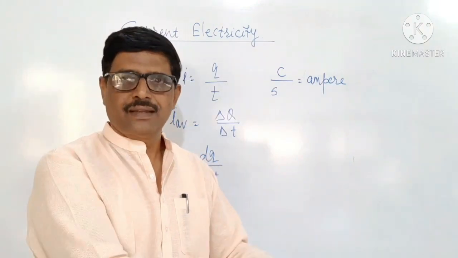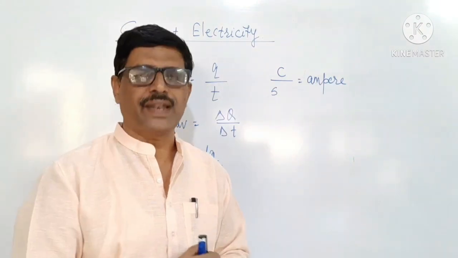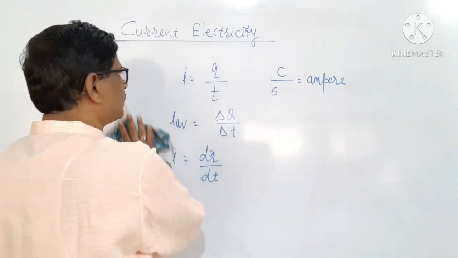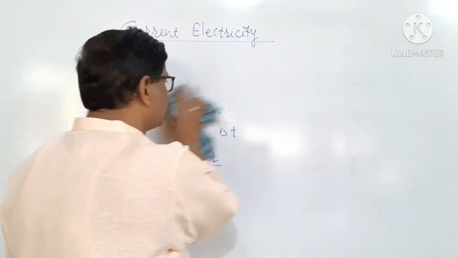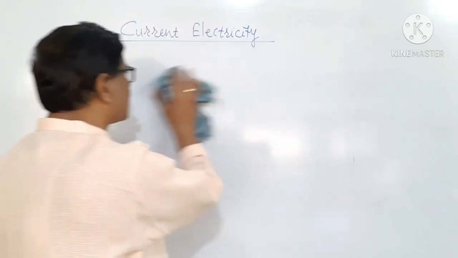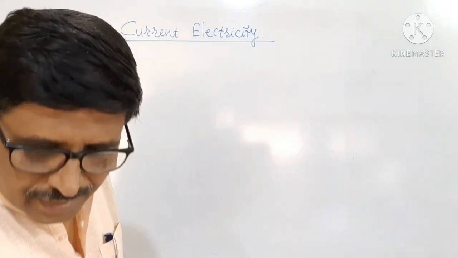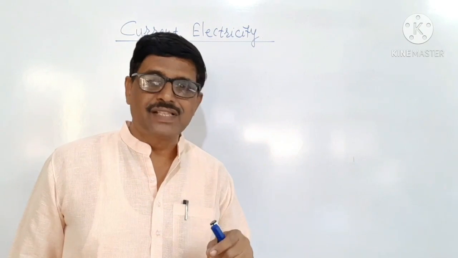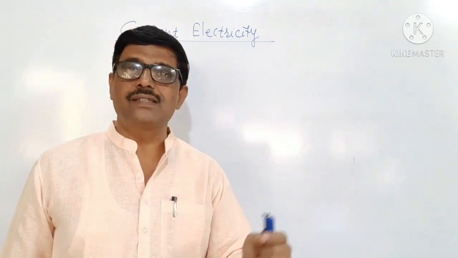Now we will see the next topic. This is all about what is current. Now we have seen what we mean by charge, what are the types of charges, and what is current and the unit of current. Hereafter we will see how the current flows through a conductor.